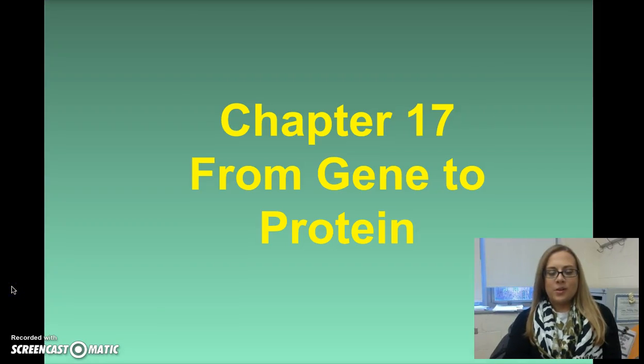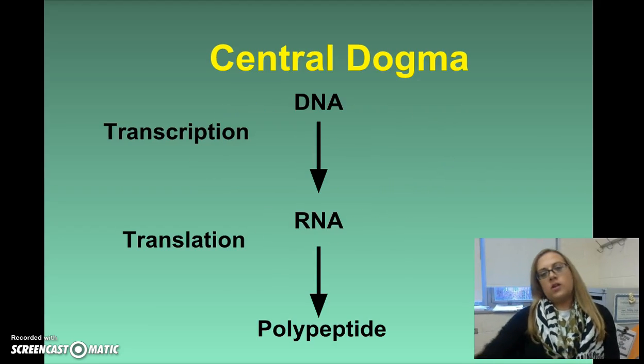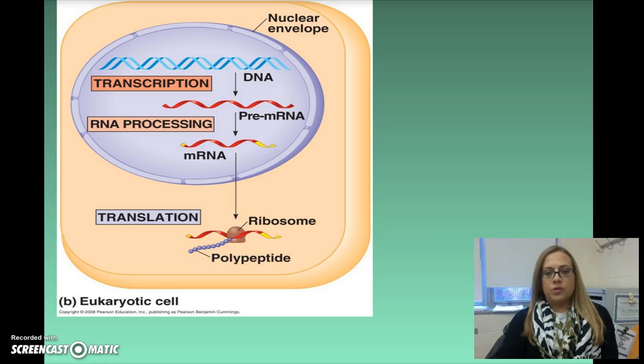Hey everybody, we are moving on in Unit 4. We're going to start Chapter 17, from gene to protein. And here we're looking at what we call the central dogma of biology. This idea that we start with DNA, which is transcribed into RNA, and then RNA is translated into a polypeptide. That polypeptide is a protein, or it could join with other polypeptides to form a larger protein.